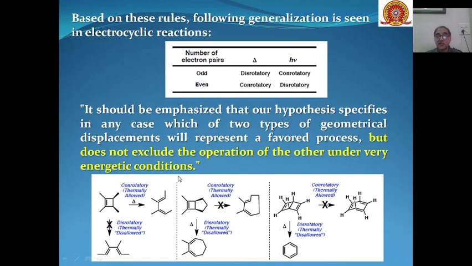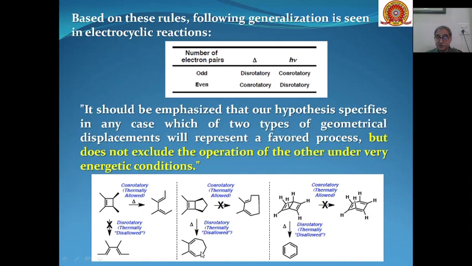If we provide the energy required for conversion of this into this, then this can also be formed. But geometrically, the geometry allowed reaction is this one. On the basis of the geometry of this reactant, the allowed process is this one. Similarly, this can lead to the formation of this product.